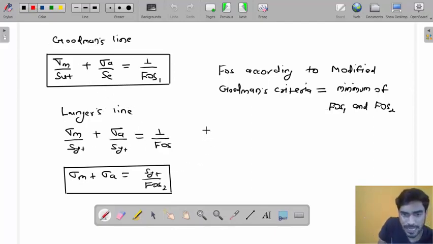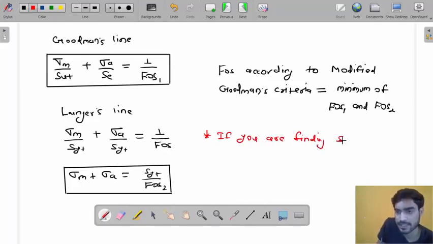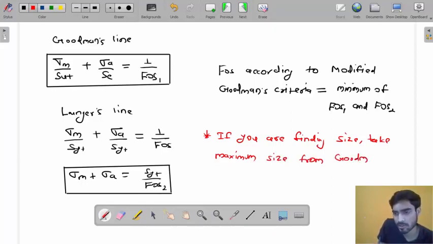If you are finding a dimension or size, take the maximum size from Goodman and Langer, and whichever is maximum, choose that.